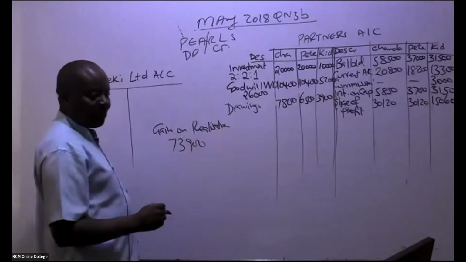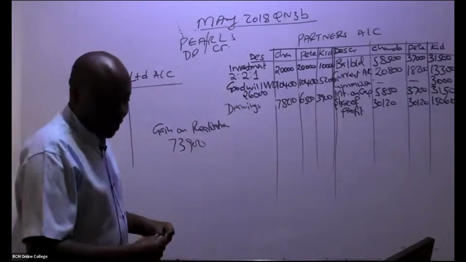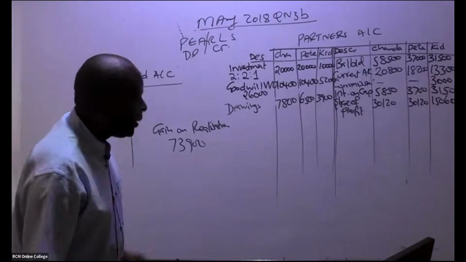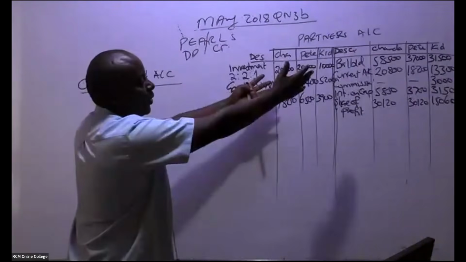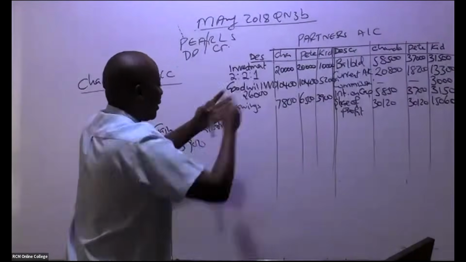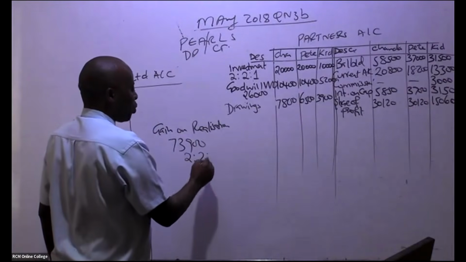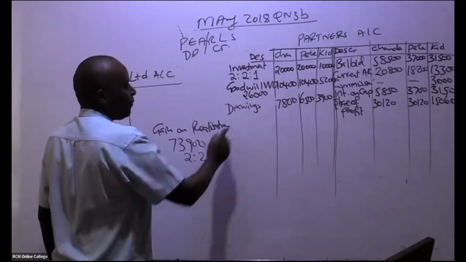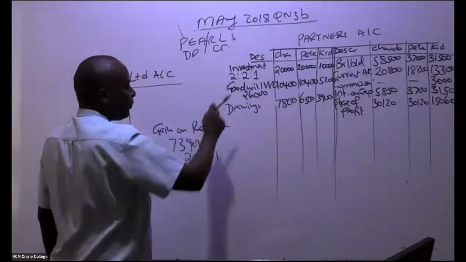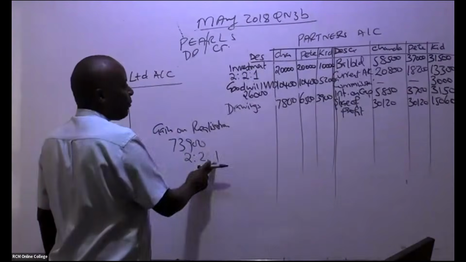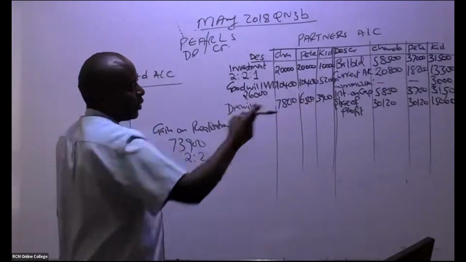Please share it out to the partners. It's their gain, it's their money. Share it out using the ratio 2:2:1. So 2/5 for Chanda, 2/5 for Pete, 1/5 for Kidole.